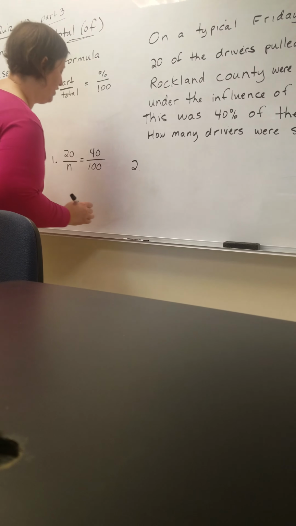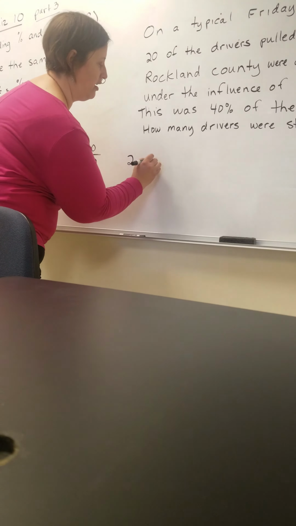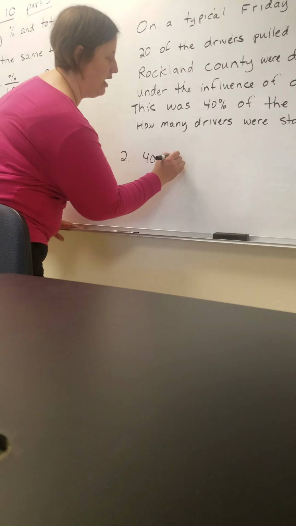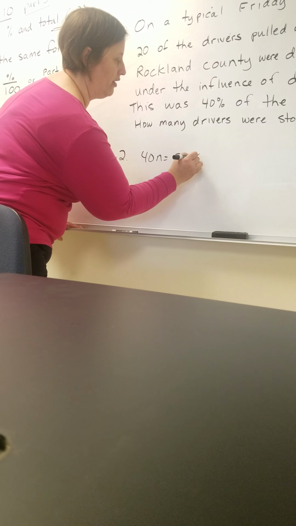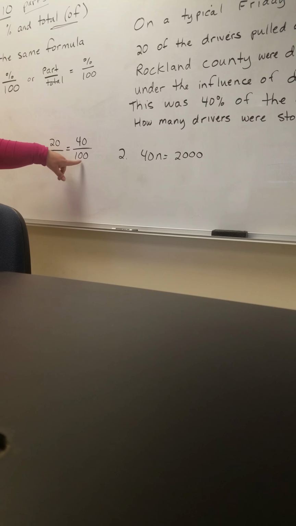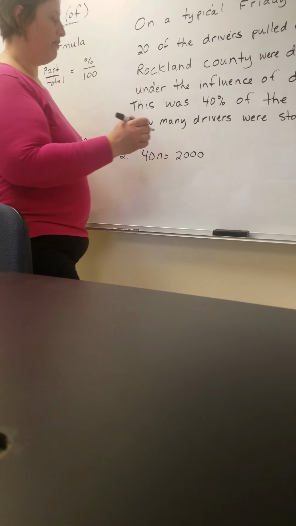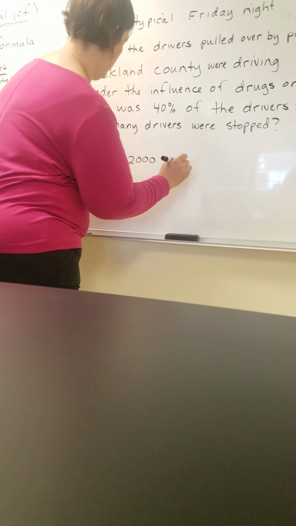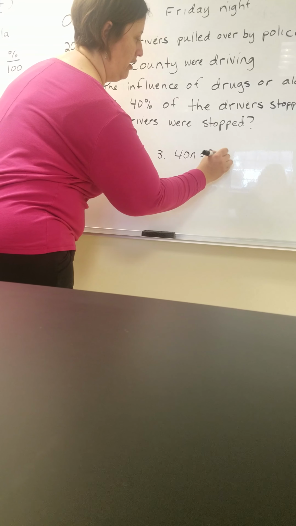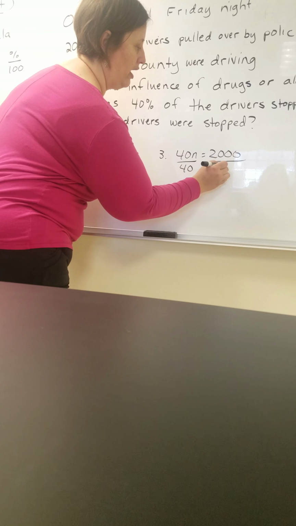So step 2 is cross multiply. You would get 40n equals 20 times 100 is 2,000. Okay, a 2 with 1, 2, 3 zeros, 2,000. Step 3, you're going to divide by 40, both sides, 40 and 40.